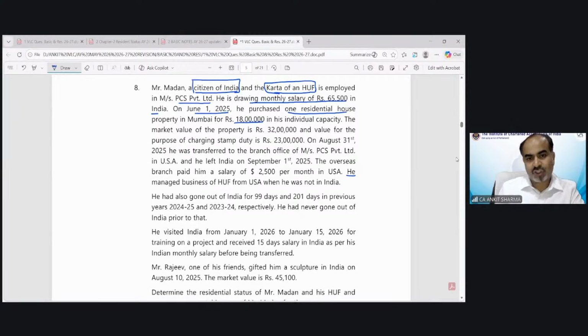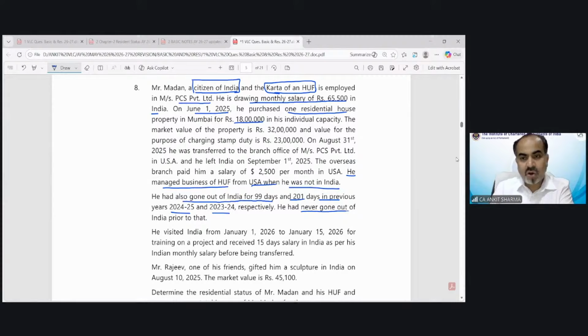He managed business of HUF from USA when he was out of India. So because he is not in India, he is managing the business from outside India, from USA when he was not in India. He also went out of India for 99 days and 201 days in previous years 24-25 and 23-24.